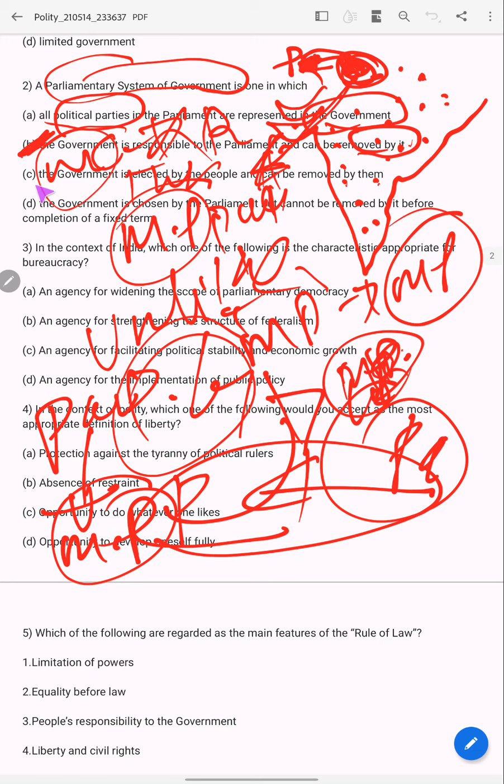We will check the other two options also. The government is elected by the people and can be removed by them. No, this is wrong, because people are electing the members of parliament. The government is chosen by parliament but cannot be removed by it because of a fixed term. This is also wrong. So the answer is B.